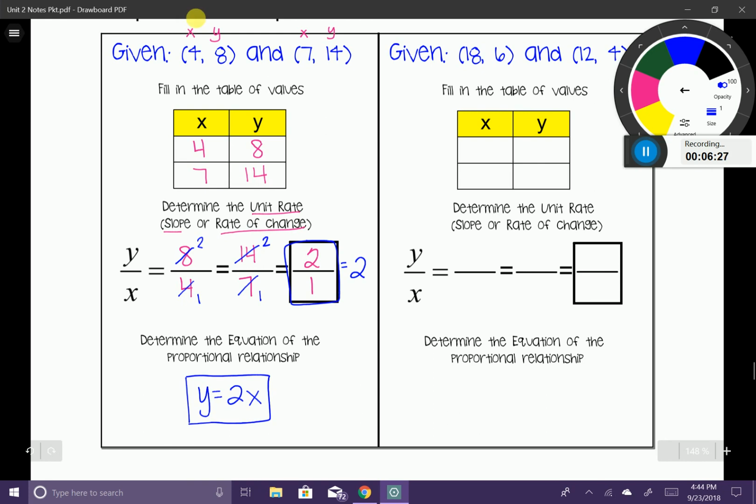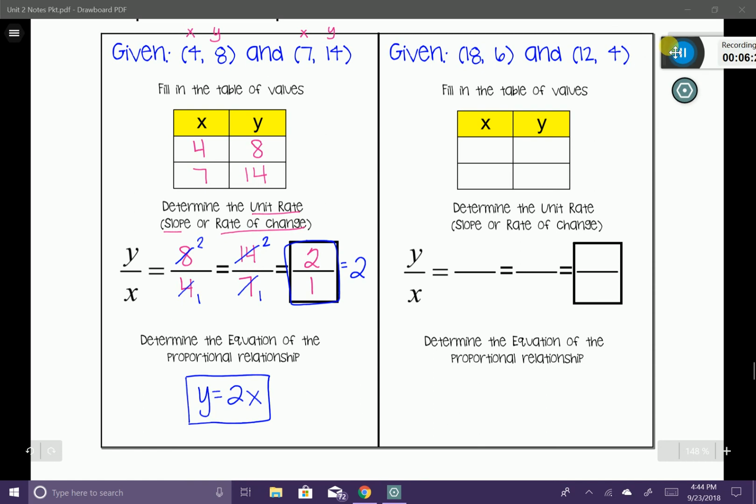Let's try another one. Let's fill in my table of values. So I have my 18, 6, and I have 12 and 4. Now I'm going to determine the unit rate from my table. I'm going to take my y and divide it by my x. So my y divided by my x, and then my y divided by my x.